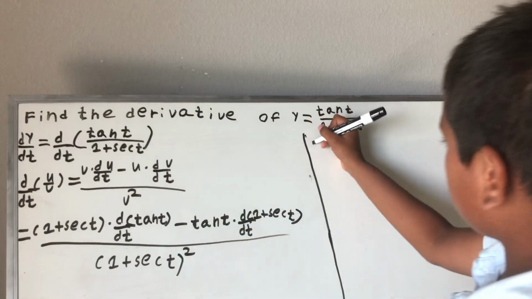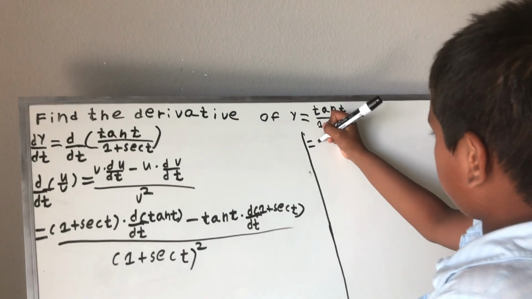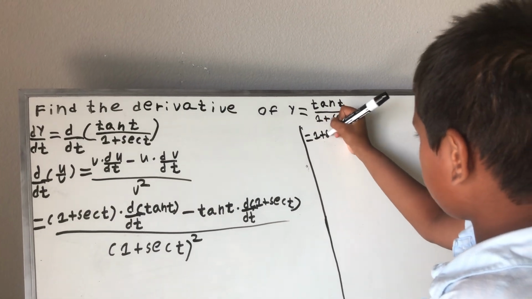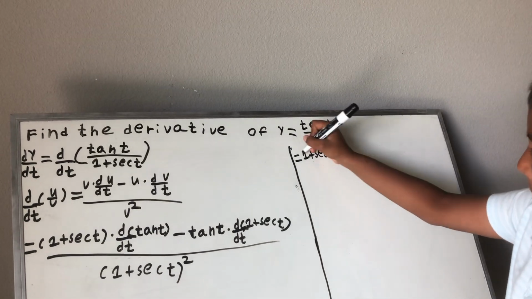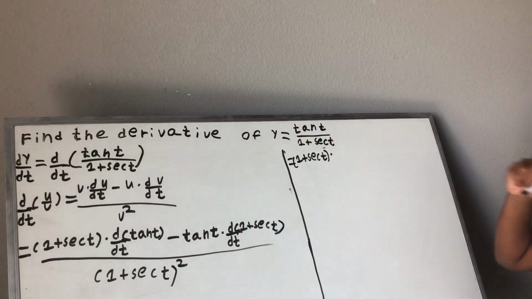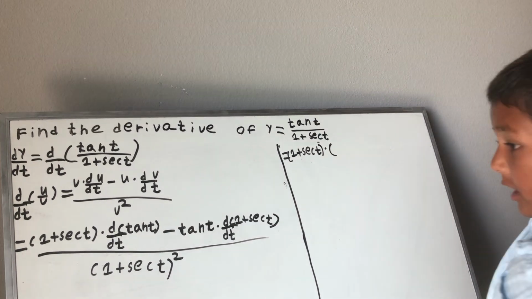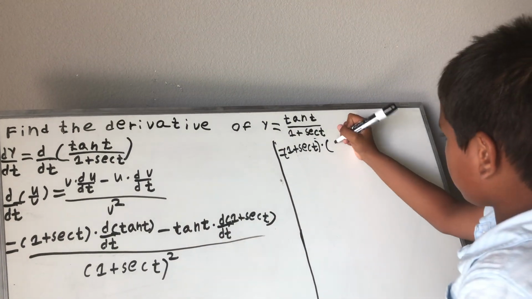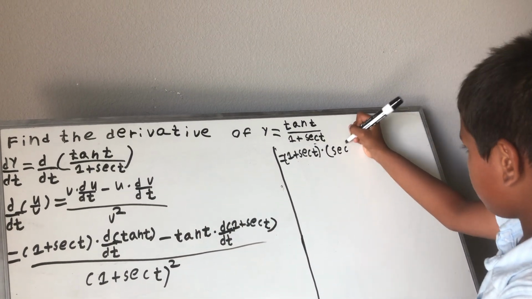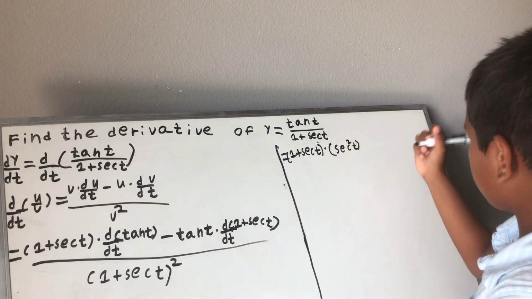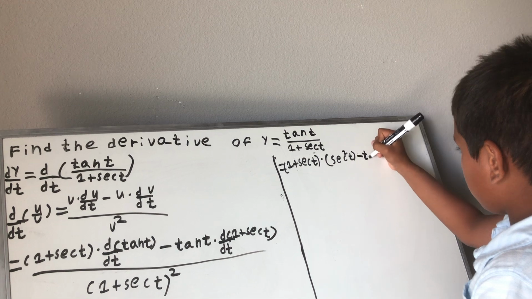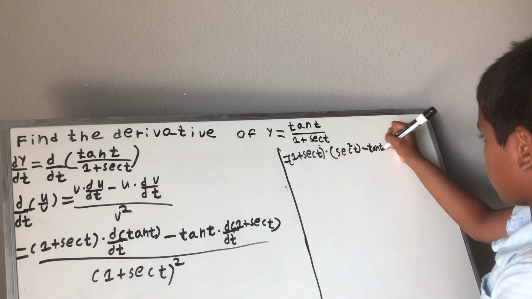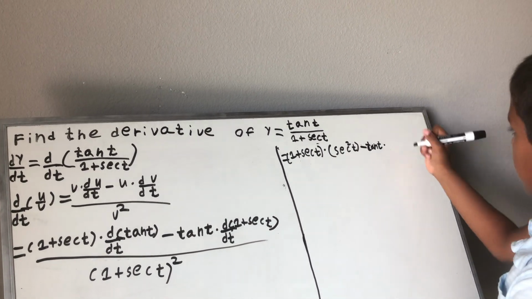So now this would be equal to, we have 1 plus secant t, and then parentheses, and times, we have d/dt of tan t. We know d/dt of tan t is secant squared t, parentheses closed, and then minus, we have tan t, and then times parentheses.